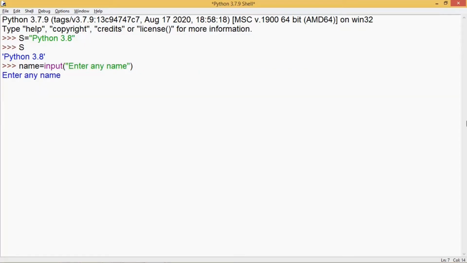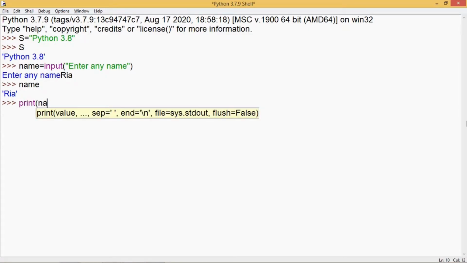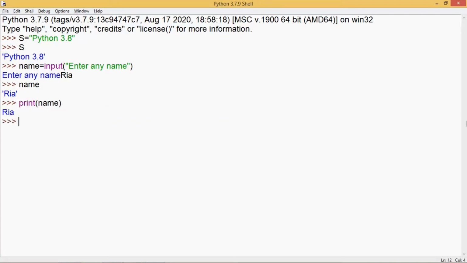In the next line, this prompt is shown, waiting for the user input, and here I keep the value. Now to see this value on the screen through a program, you cannot write name because this works only in shell mode. So we will be using the print function and then the name of the variable here inside the brackets so that it can show its value. As name is a variable, so we will not be putting it inside the quotes. So it will display the value stored in variable name.